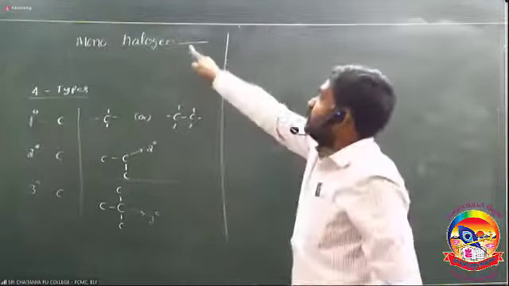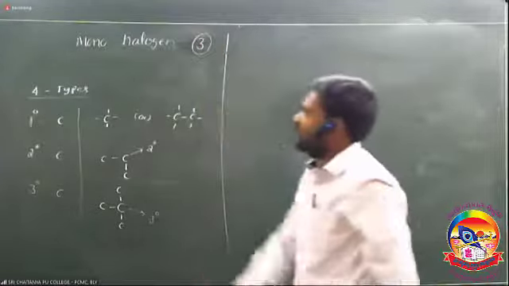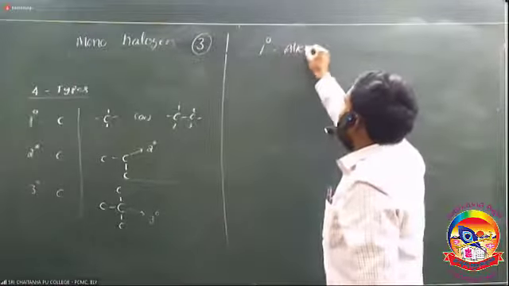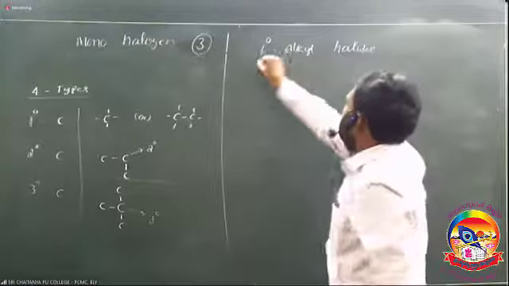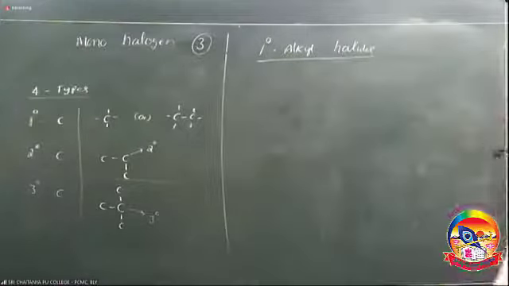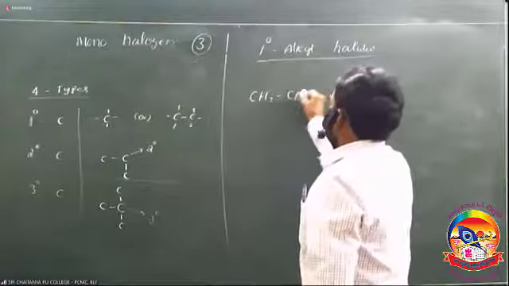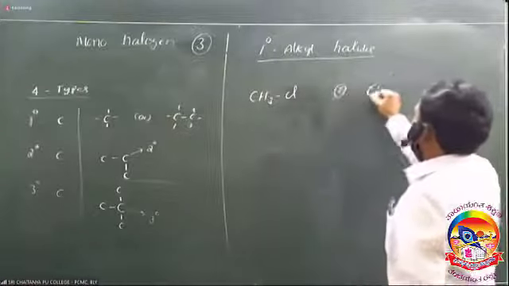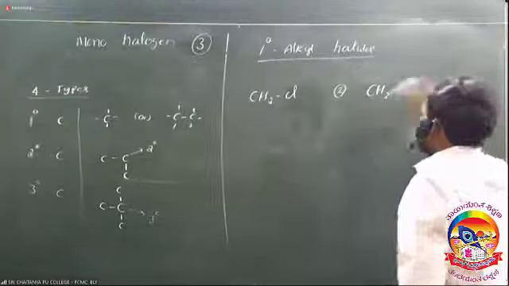So based on the type of carbon the halogen atom is attached to, alkyl monohalogen derivatives are classified into how many types? 3 types: primary alkyl halides, secondary alkyl halides, and tertiary alkyl halides. Examples: CH3Cl; second example, CH3CH2Cl, ethyl chloride or ethyl bromide.